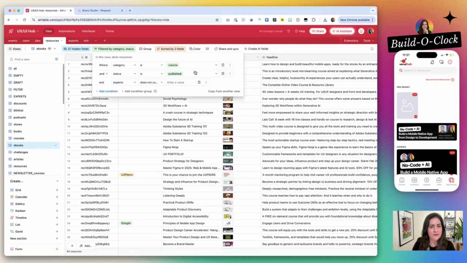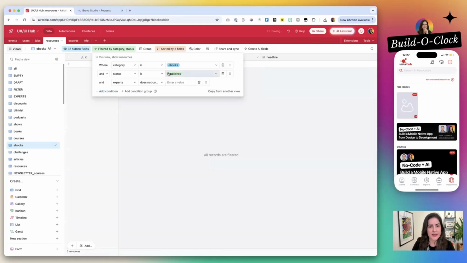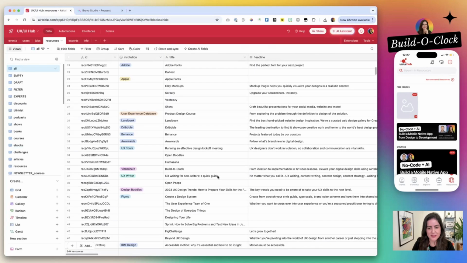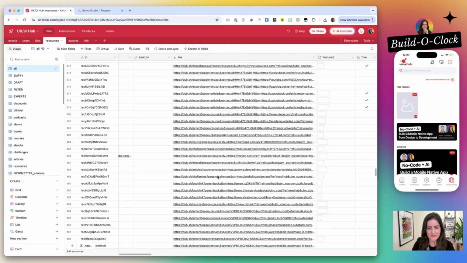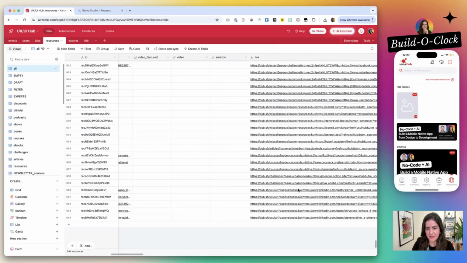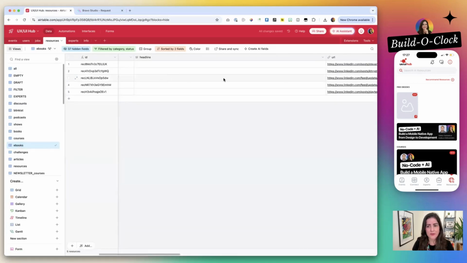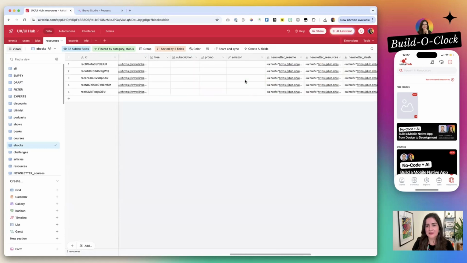Here, this view is filtering courses, but I will filter eBooks. And you see, they are also filtering published content, and we have not published them. So I'm going to the end of my list here because I did not create one for unpublished, and I am turning draft to publish. So now all of this content is published, and this is the workflow I use for the content in the app. So when we come back to eBooks, we have these there.